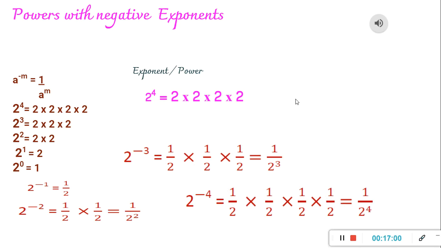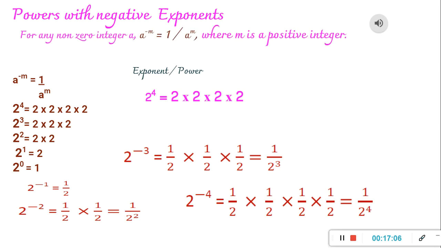So with these examples, we understand that for any non-zero integer a, in this case the non-zero integer is 2, a raised to minus m is equal to 1 upon a raised to m, where m is the power of that integer. Here a raised to m has a positive integer exponent, but a raised to minus m is a negative exponent.